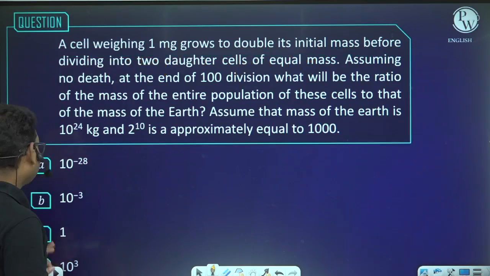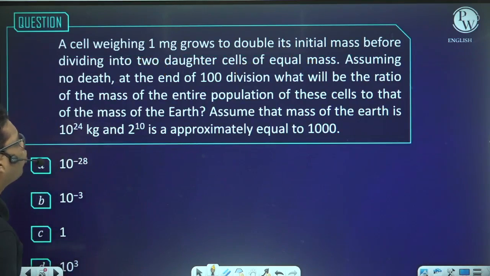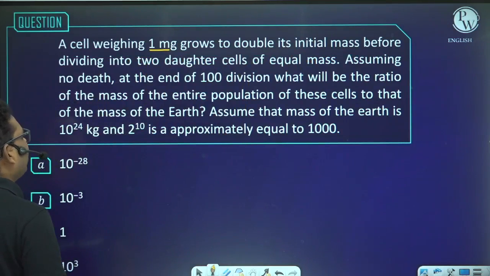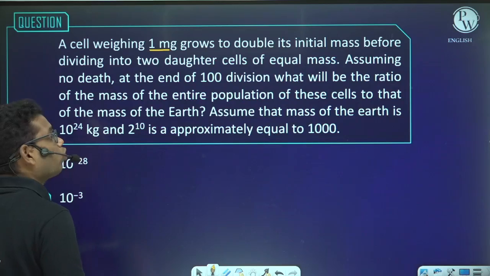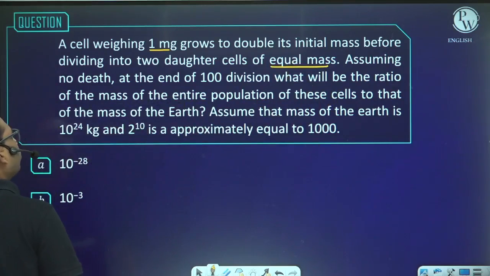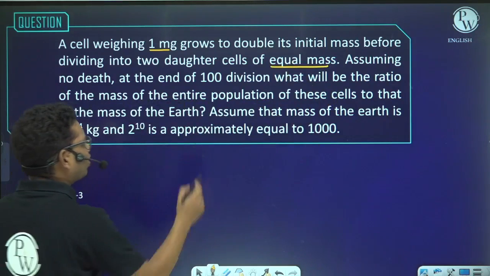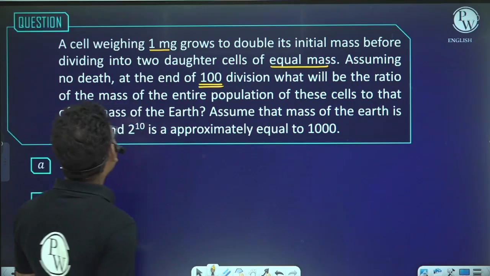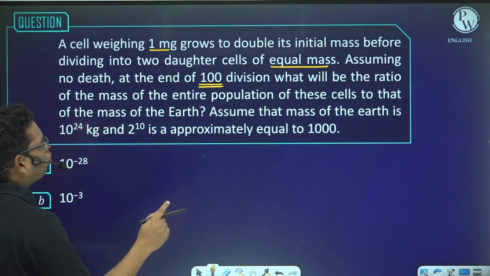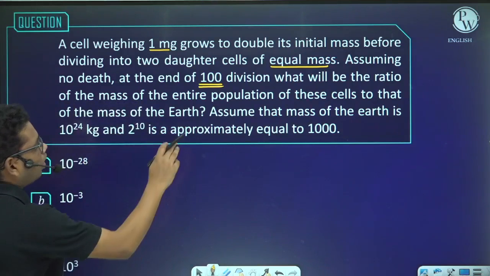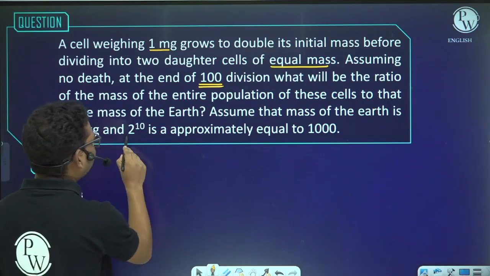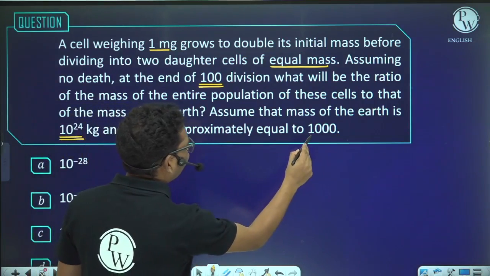Now, a cell weighing 1 milligram grows to double its initial mass before dividing into two daughter cells of equal mass. That means the daughter cells are of equal masses. Assuming no death, at the end of 100 divisions, what will be the ratio of the mass of the entire population of these cells to that of the mass of the earth? Assuming that the mass of the earth is 10 to the power 24 kg and 2 to the power 10 is approximately 1000.